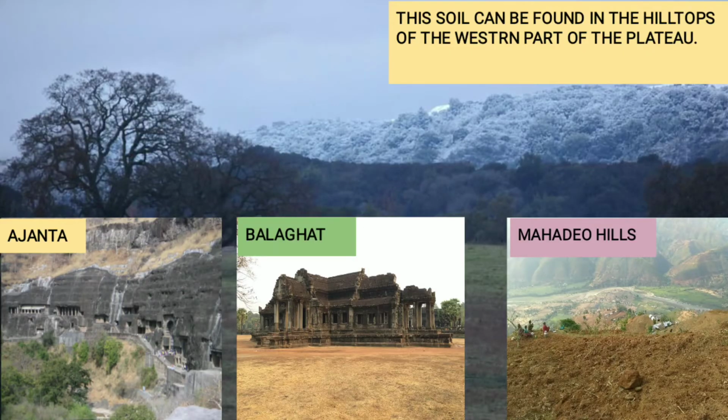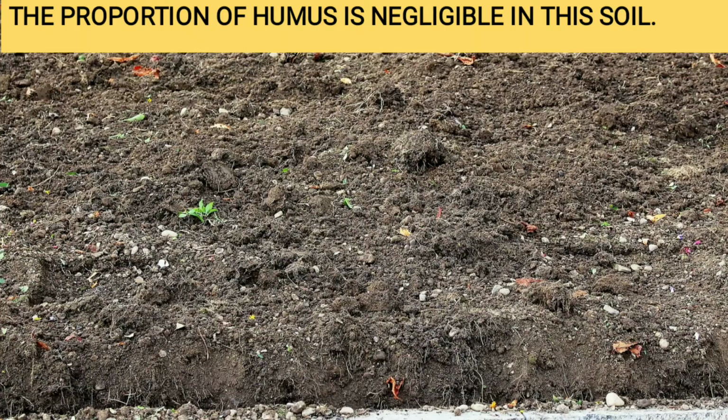This soil can be found in the hilltops of the western part of the plateaus. Now which are the plateaus? Hilltops means the top of the hills. So which are the plateaus? Ajanta, Balaghat and Mahadev hills. So where is this coarse soil found? On the hilltops of the western part of the plateau. Now in this coarse soil, the proportion of humus is negligible. I already told you in the previous session what humus is. Humus is the top layer of soil which is really fertile, very good in nutrition. But this humus is not present in the coarse soil.